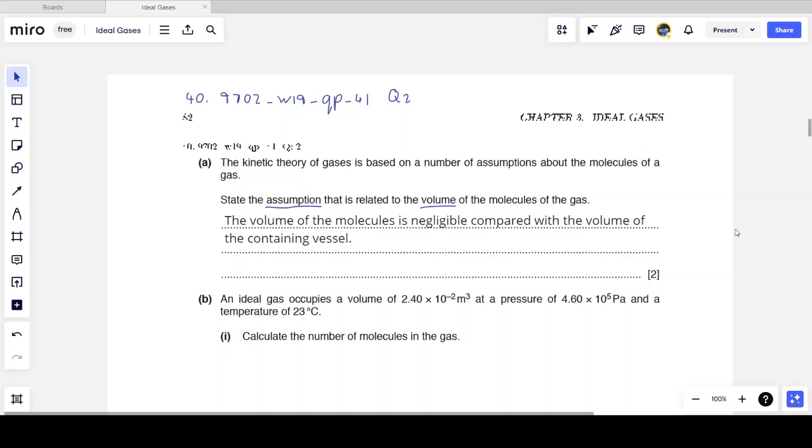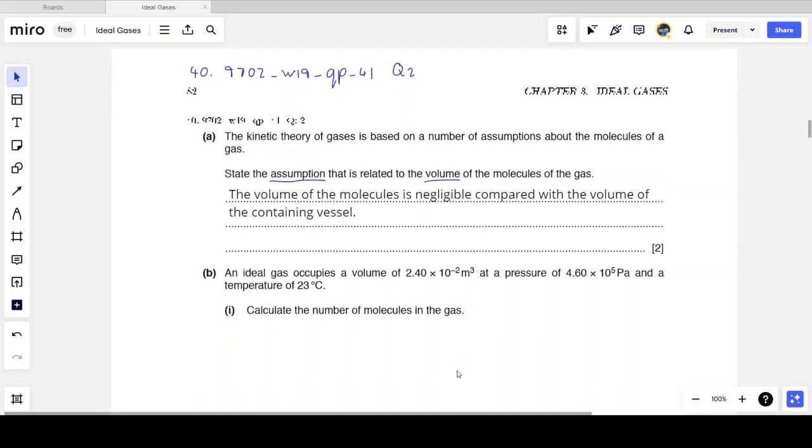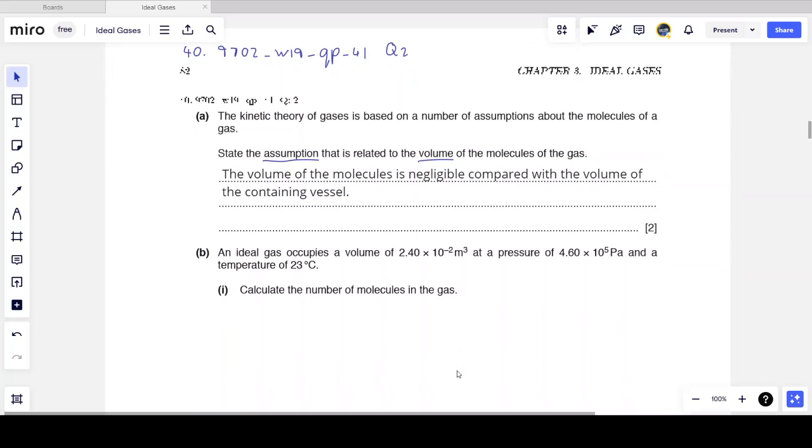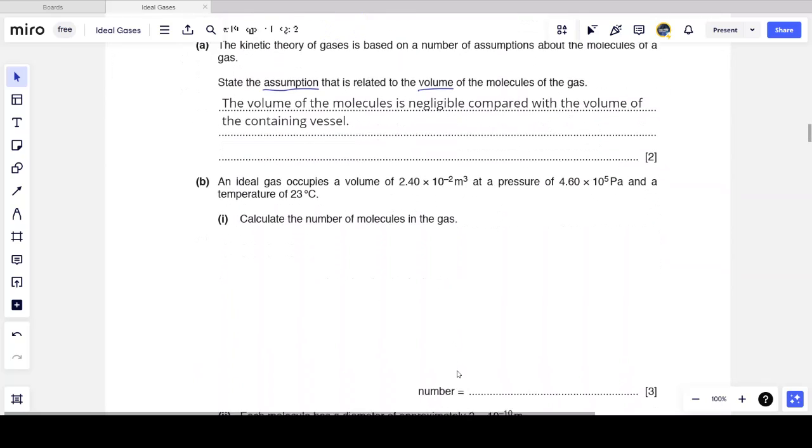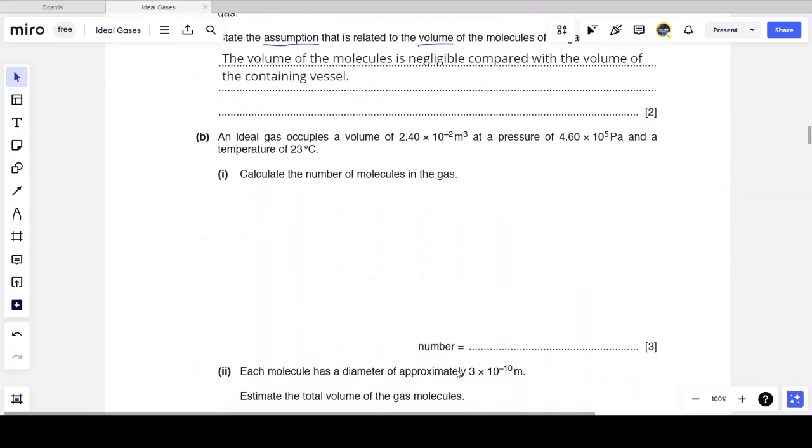And this makes sure that we have much more of a random Brownian motion and keeps the collisions in check and so on. So this is the only assumption related to the volume of the molecules of the gas. So you have to know all of them and be able to state a specific one if asked to state that specific one. If you state any of the others, you wouldn't score any marks there.